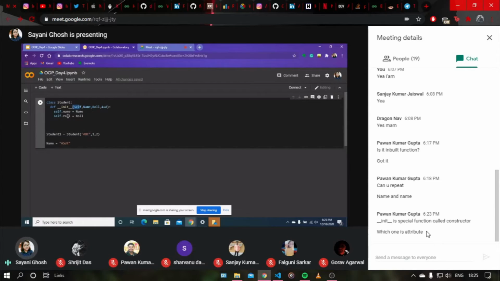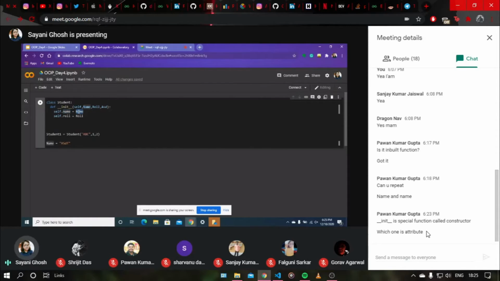Whenever we are initializing, the self keyword will point to the current object. So self points to student1. This is how we do it, self dot name. As you were asking about the difference between name and this name, this is a parameter name, and this is an attribute.